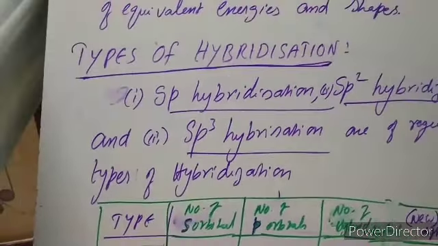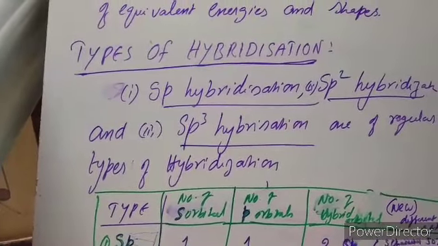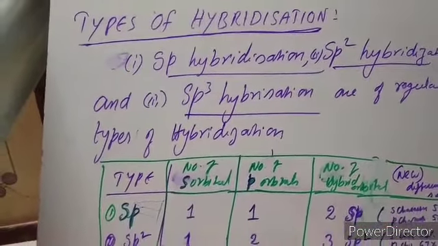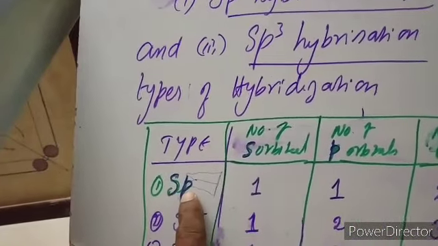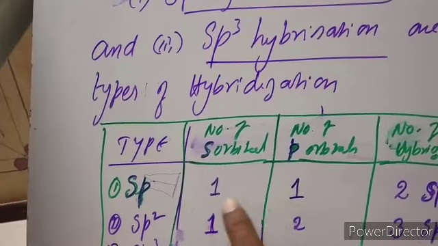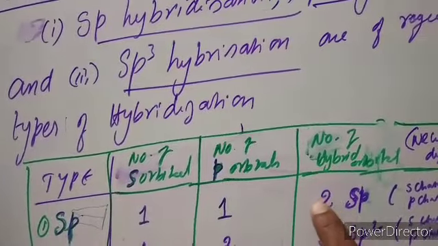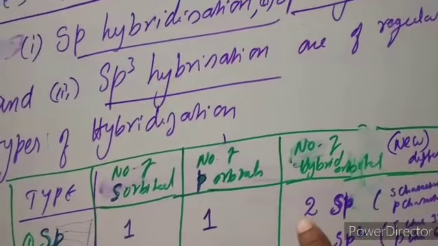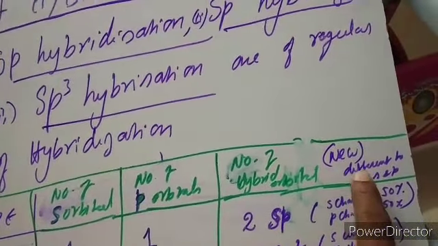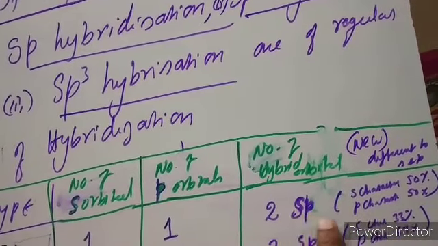Let us see how the new orbitals are formed. The number of new orbitals formed depends upon the number of orbitals intermixed. Now let us look at the table. In the case of sp hybridization, one s orbital is mixed with one p orbital. This means there are 2 orbitals, so 2 new orbitals are formed, called hybrid orbitals, named sp.